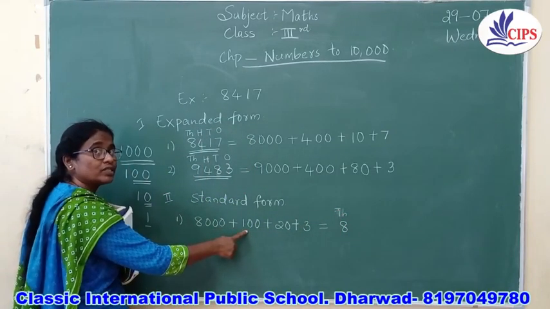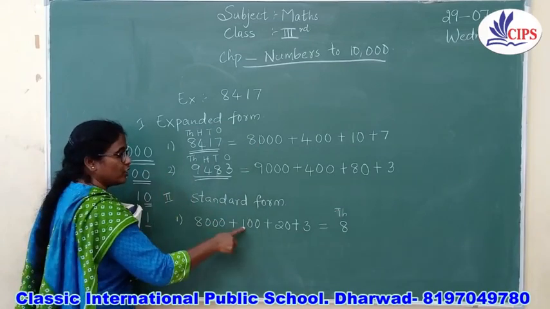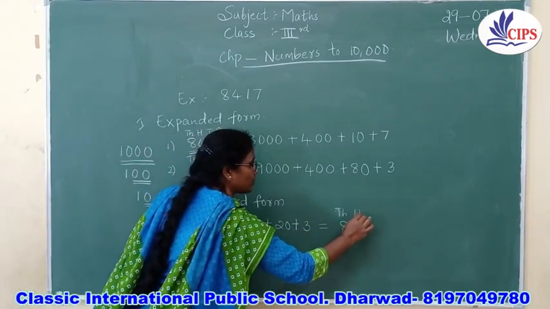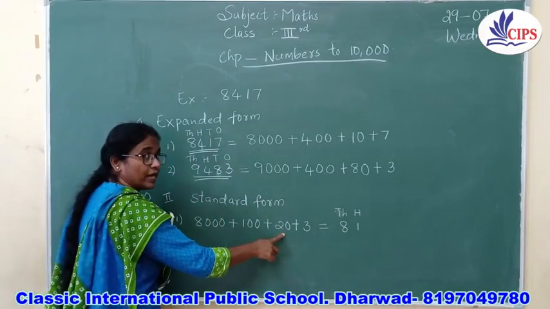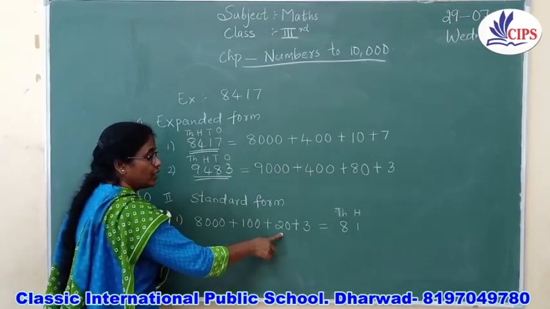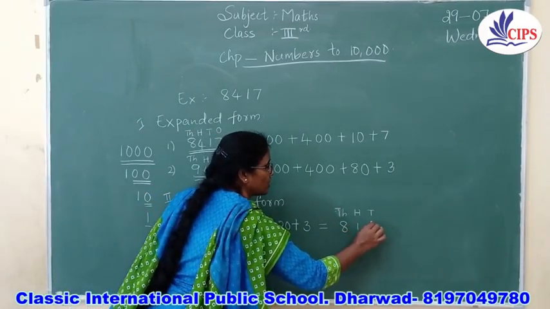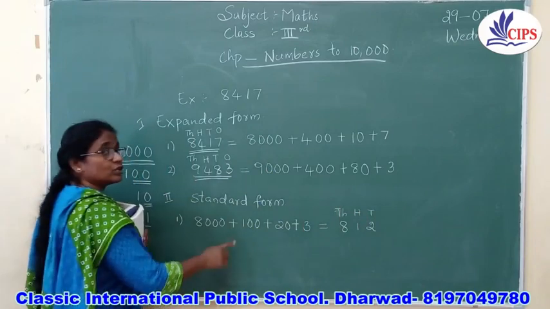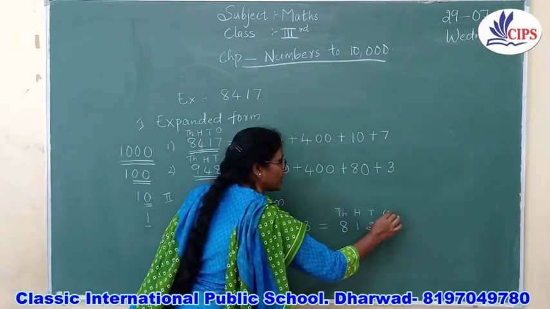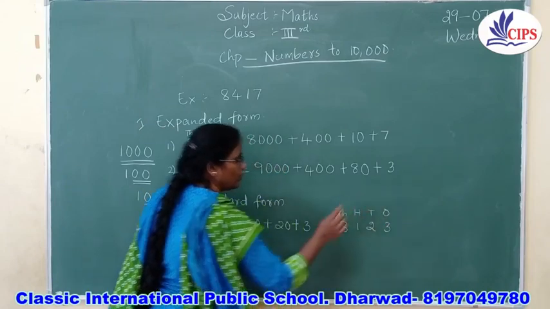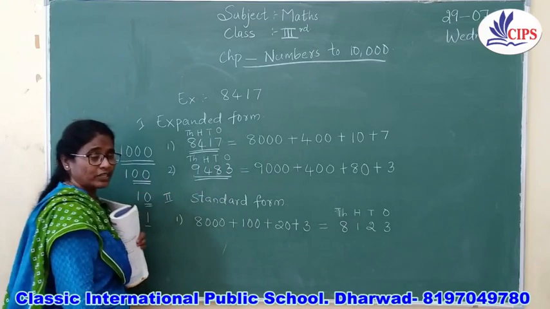Now the next number, what is this? It is 100. So in the hundreds place, you are going to write 1. The next one is 20. So what is the number here? It is 2. So in the tens place, you have 2. The next number is 3. 3 is in the ones place. You are going to write 3 because there are no zeros here. That will go in the ones place, children.